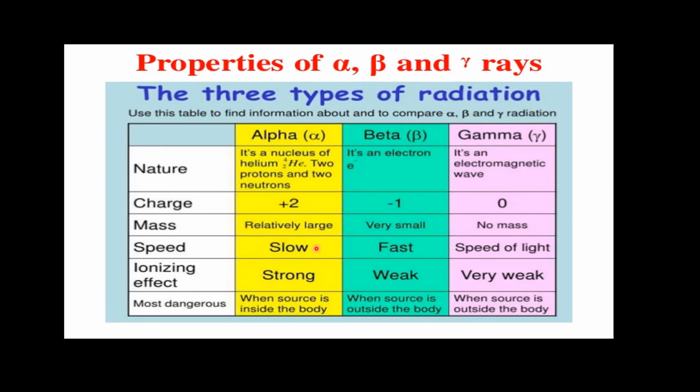The speed of alpha particles is slow, while beta particles move at a very high speed. Gamma radiations in fact have the speed of light. The ionizing effect is strongest for alpha particles. Beta particles have a weak ionizing effect, while gamma radiations have a very weak ionizing effect. Alpha particles are dangerous when they are placed inside the body, while beta and gamma radiations can affect our body even if they are outside the body.